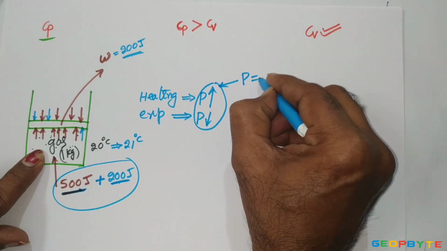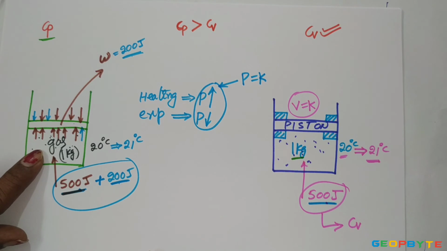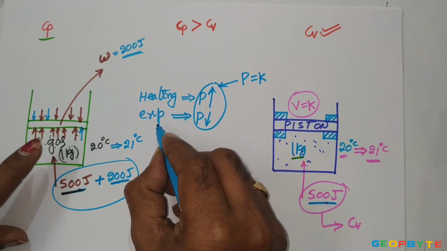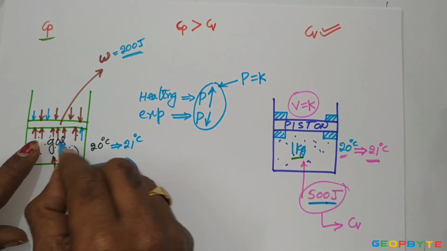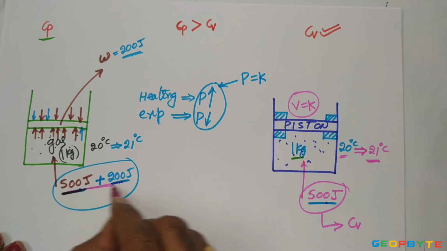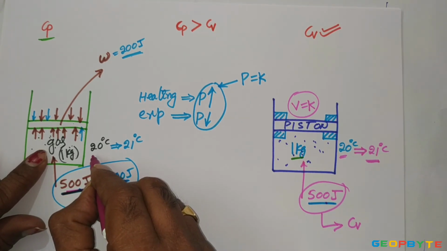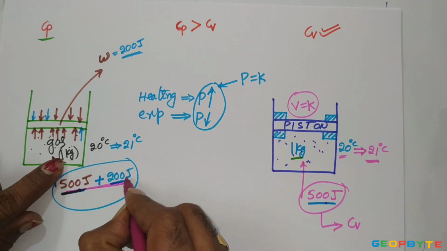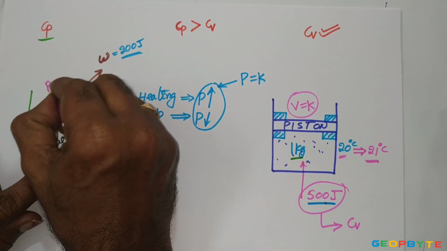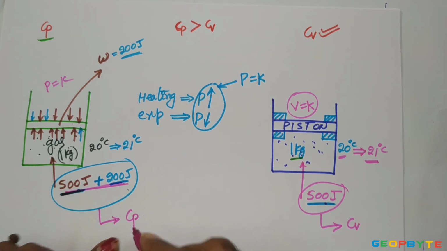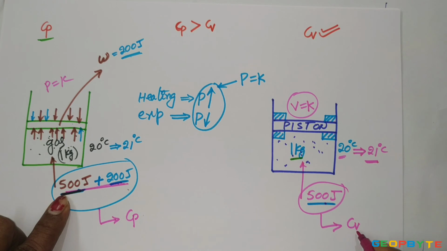That is how you can practically maintain the constant pressure while supplying heat to a gas in a closed system. Without allowing the expansion, it is impossible to supply the heat at constant pressure in a closed system. Anyhow, this 700 joules of energy must be supplied to increase the temperature from 20 degrees centigrade to 21 degrees centigrade of 1 kg mass of gas at constant pressure. The 700 joules is coming under specified constant pressure. Here Cp is 700 joules, Cv is 500 joules.